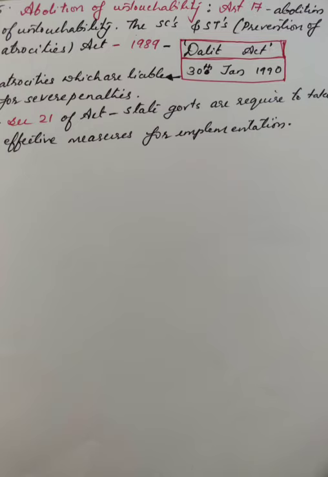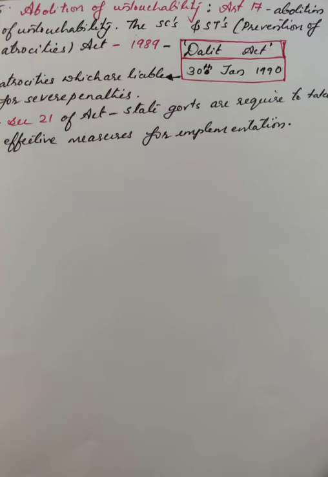Number 5. Abolition of untouchability. Article 17 of the Constitution of India provided for the abolition of untouchability. The scheduled castes and scheduled tribes, prevention of atrocities. Atrocities means a cruel act done towards the scheduled castes and scheduled tribes.